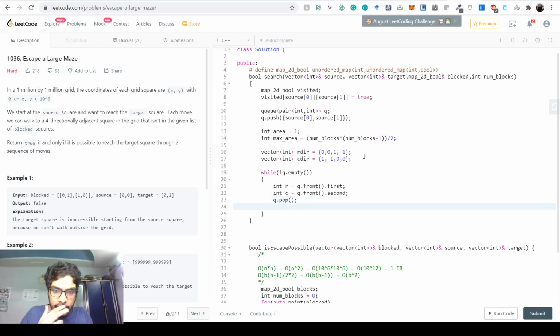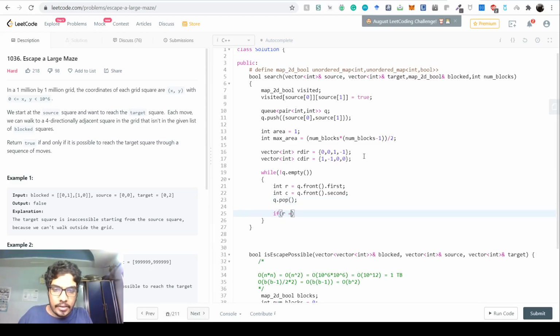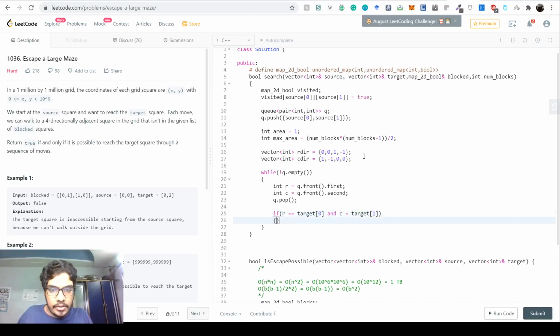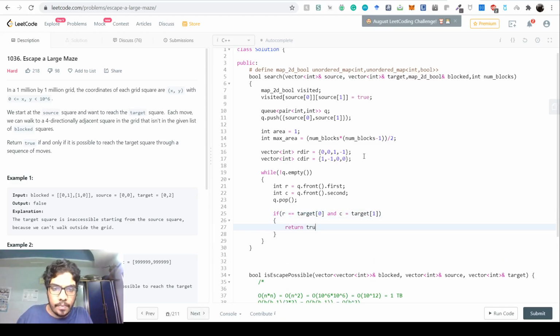Yes. So now, the first thing we check is the target, whether you have reached the target. The last corner case is where the target is in the blockage. If you have already reached the target and C is the target, then we are done. So basically this is right, we can reach it, so we just return true.